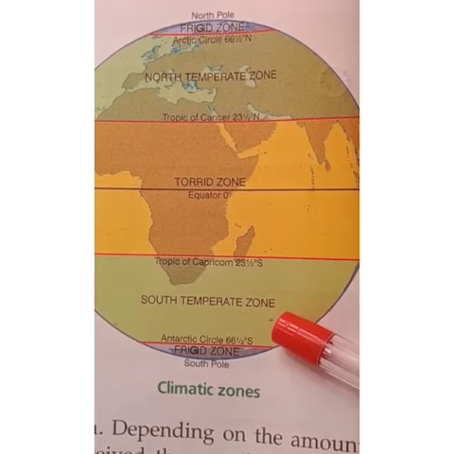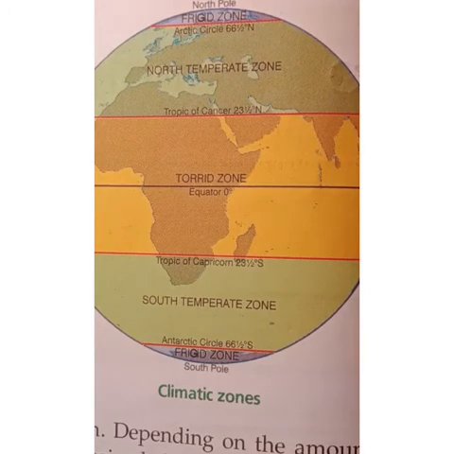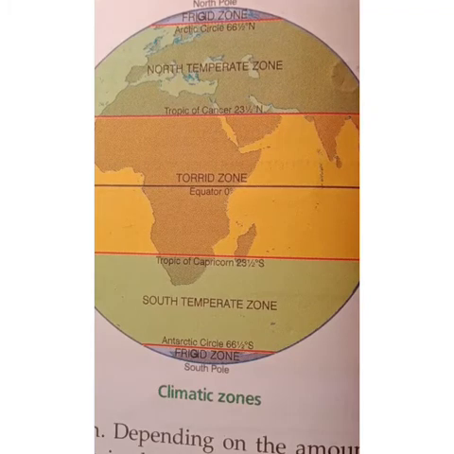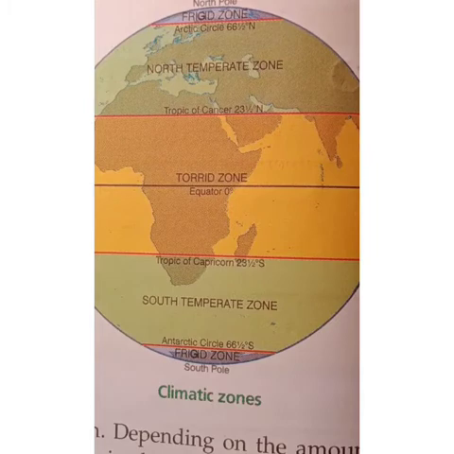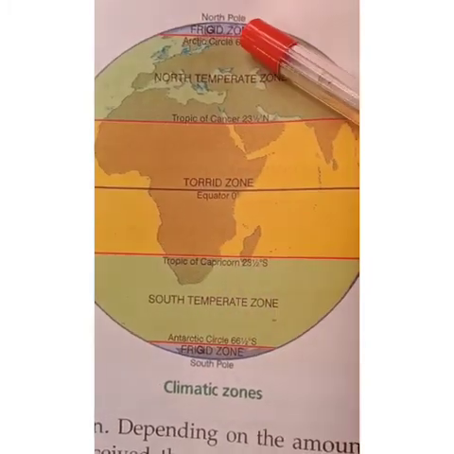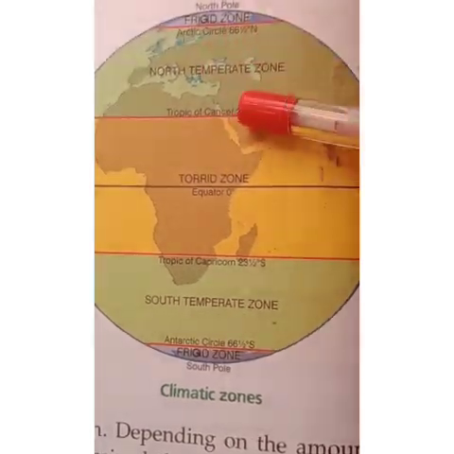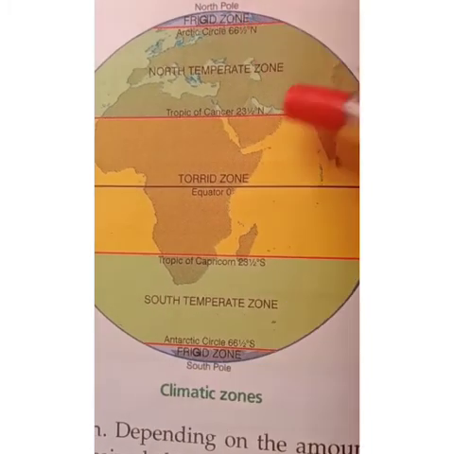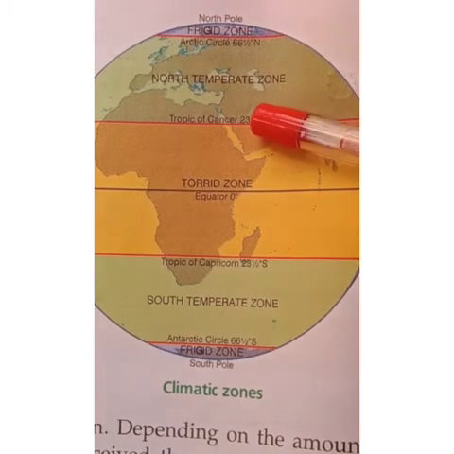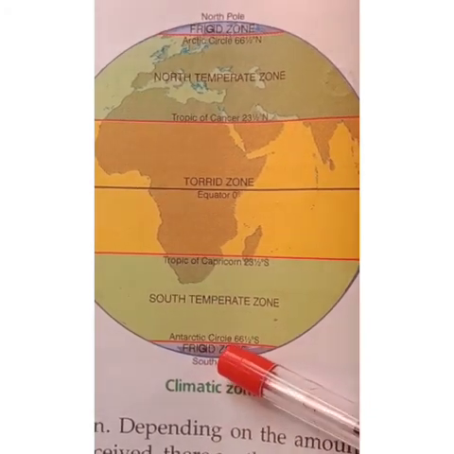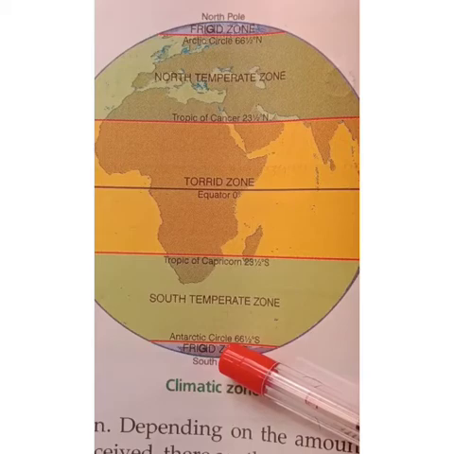The area that lies between the Tropic of Cancer and the Arctic Circle in the northern hemisphere, and between the Tropic of Capricorn and the Antarctic Circle in the southern hemisphere, is called the temperate zone.